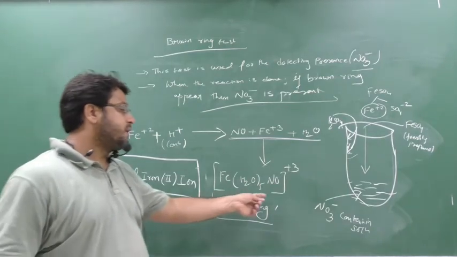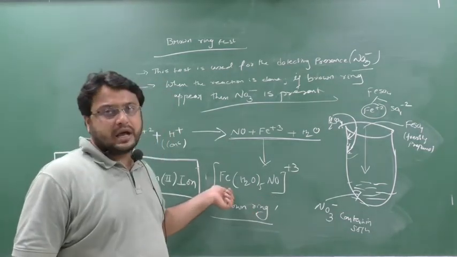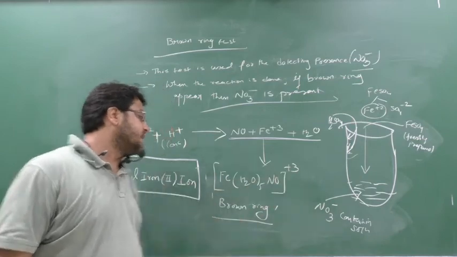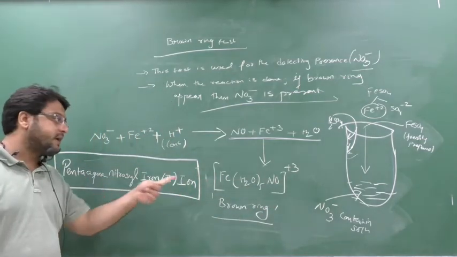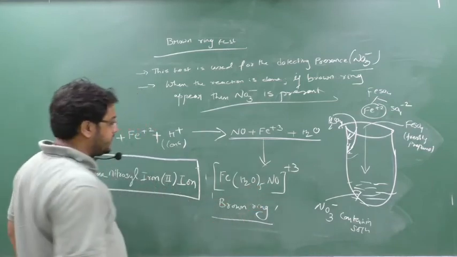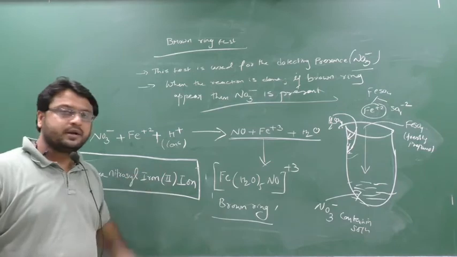This is the formula for the brown ring. A brown ring is one type of complex, and this is the formula [Fe(H2O)5NO] plus 3. What can be the IUPAC name? Penta-aqua nitrosyl iron(II) ion. This NO is nitrosyl. Now why II?